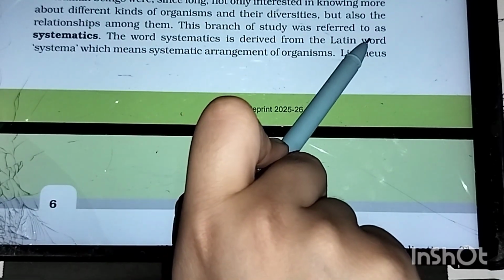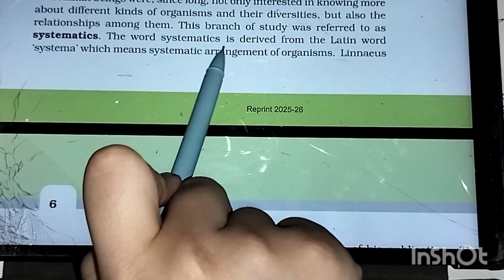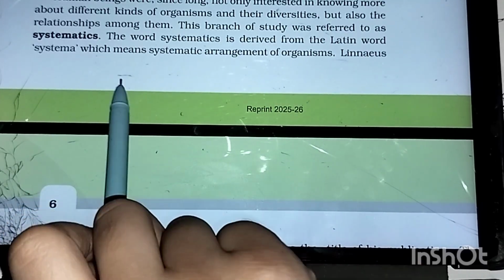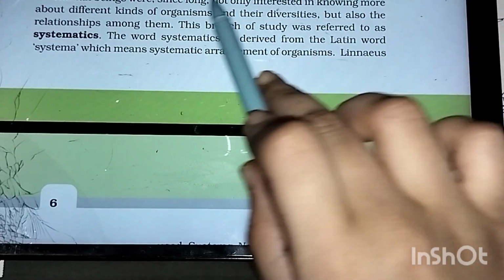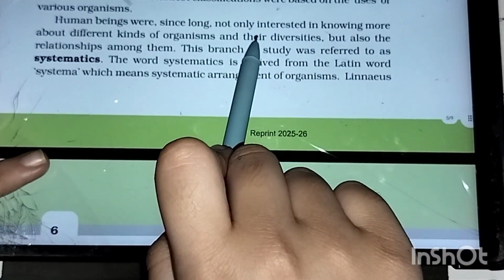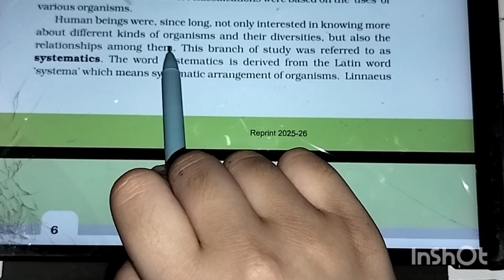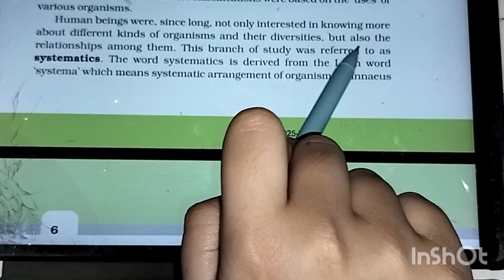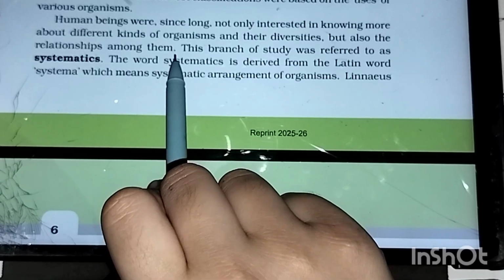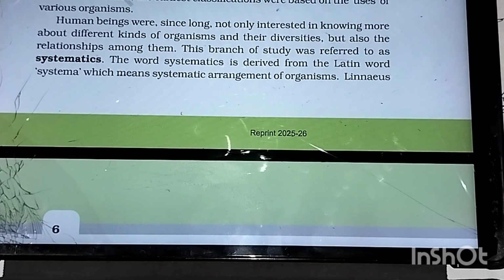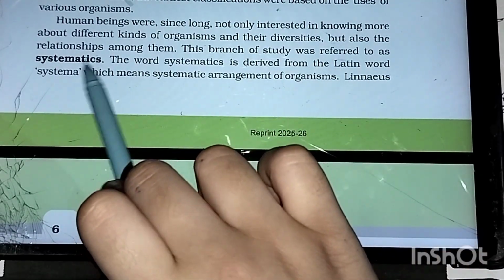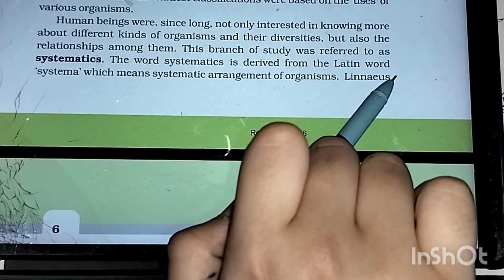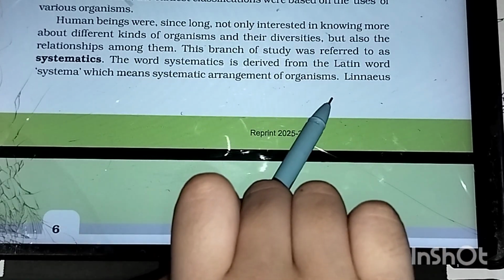First we wanted to know about different organisms, then about the diversities, then about the relationships that existed among them. This branch of study was referred to as systematics. The word systematics is derived from the Latin word systema, which means systematic arrangement of organisms.